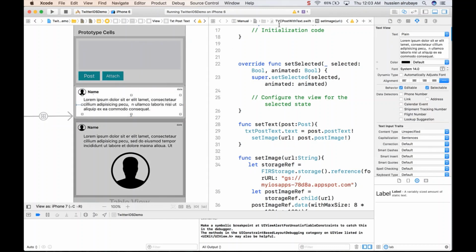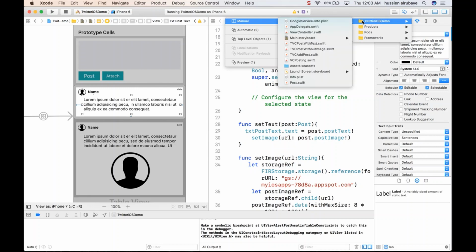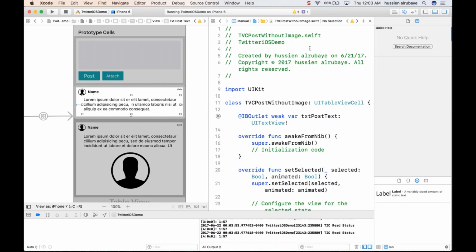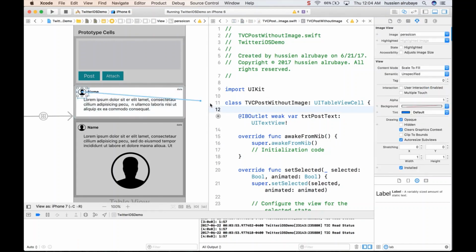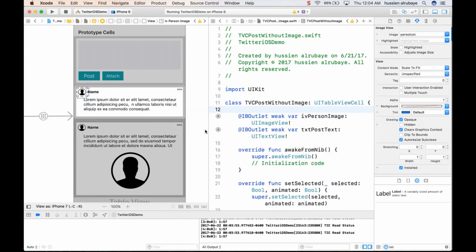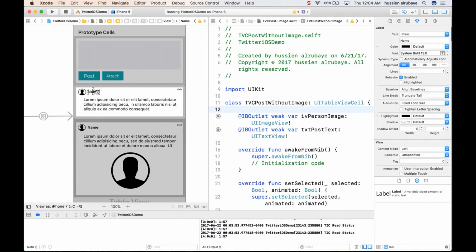I know what the name of this one is, if I just go to the menu wall, tweeters, I have a TVC add post. I don't care about the add post without image and with text. With text means with image. So without image will be this one. We will mention this one without image. So I would take this one, will be image view, name it person, maybe image view person image. So it would have the person image, and this one should have a person name.